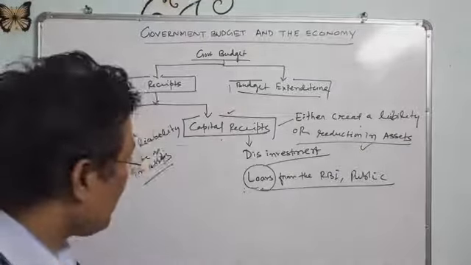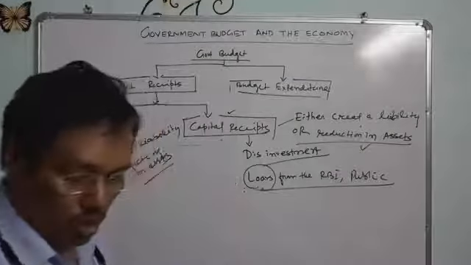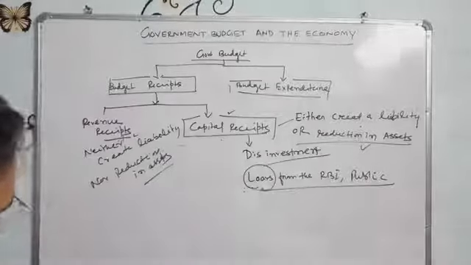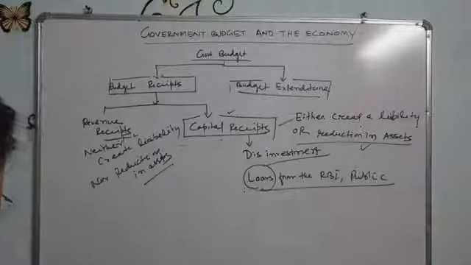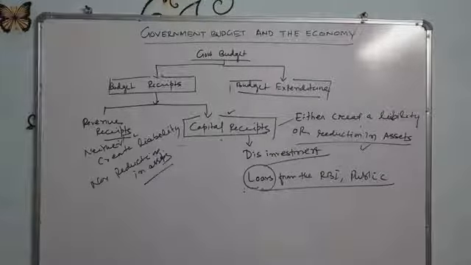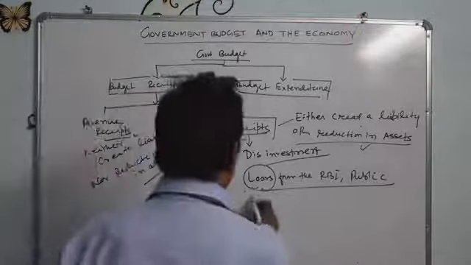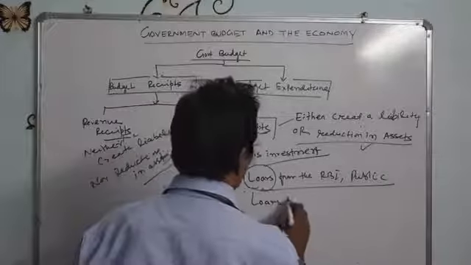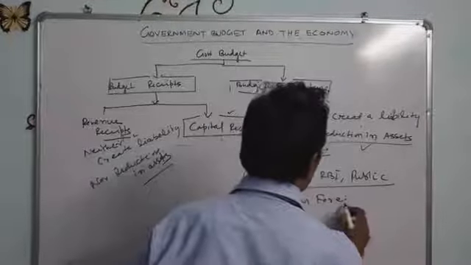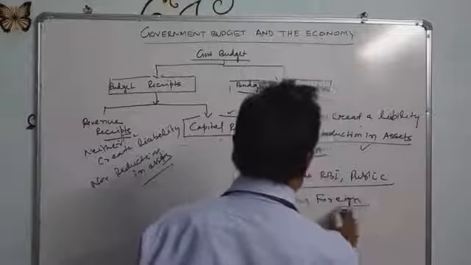So the most important examples are disinvestments or loans from the public or the Reserve Bank of India, or any other kind of selling of treasury bills, as well as loans from foreign governments.